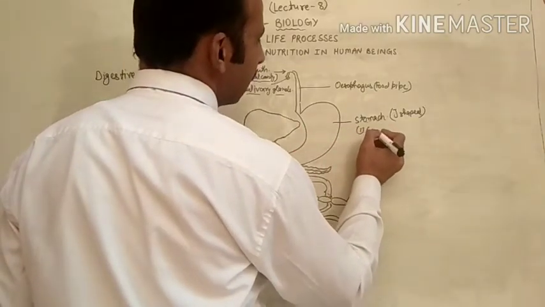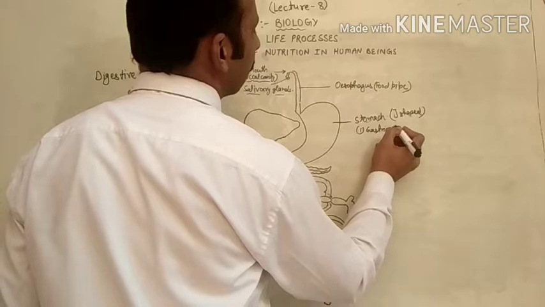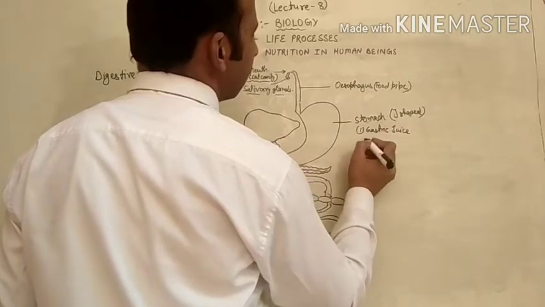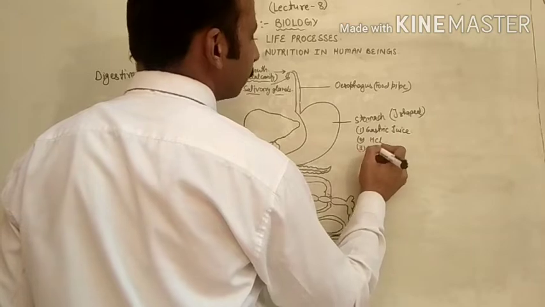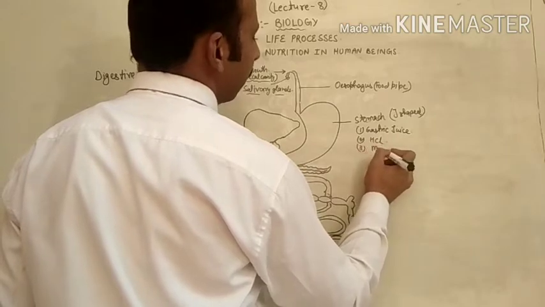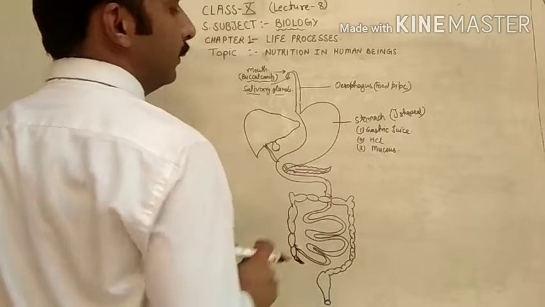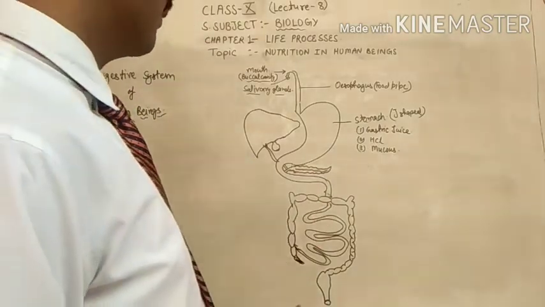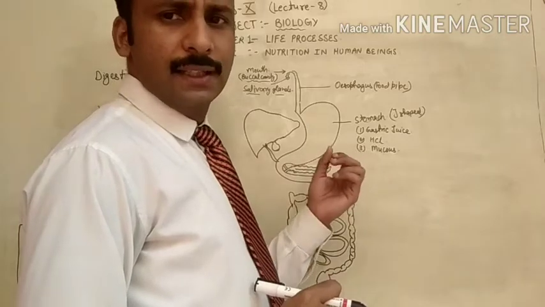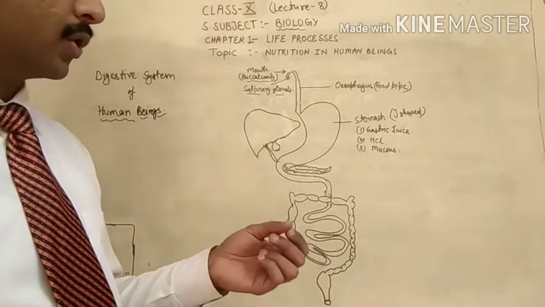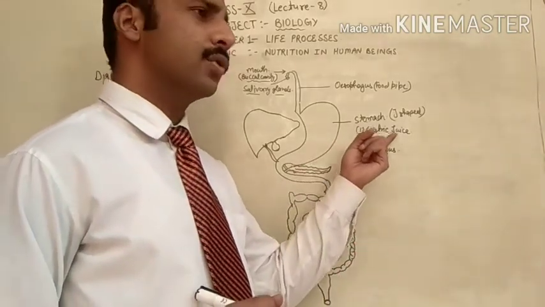The first one is gastric juice. The second one is HCl. The third one is mucus. These three things are secreted by the internal wall of the stomach, and they are very helpful in the digestion of food. For example, gastric juice.